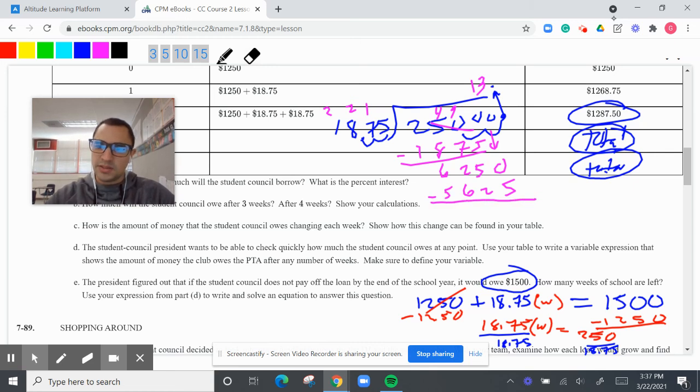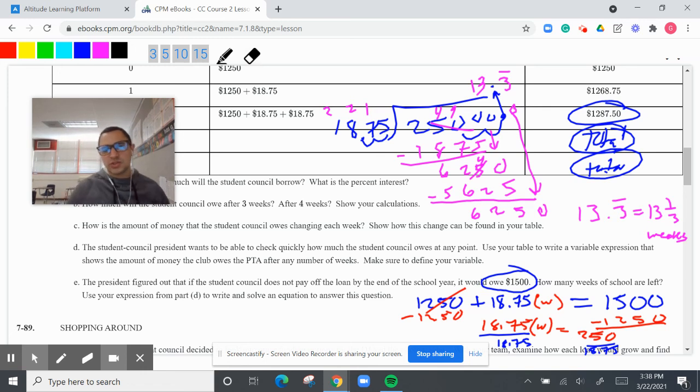So that leaves 6250 again. If it's again, then that's going to be repeating. So that's 13 and 0.3 repeating, which is 13 and 1/3 weeks.